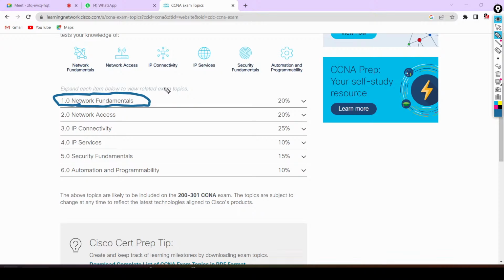This course can help you to get a job in a good MNC company, or if you are already a working professional working in the industry, this course will help you to grow your professional life. It doesn't matter where you want to use the knowledge we are going to learn. If you are a network engineer, you can use it to grow your professional life. If you want to get CCNA certified, you can use this knowledge to pass your CCNA exam.